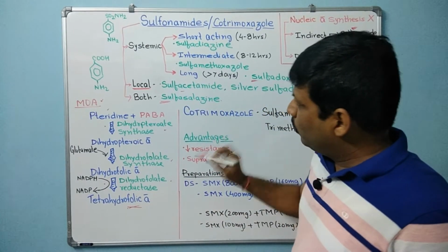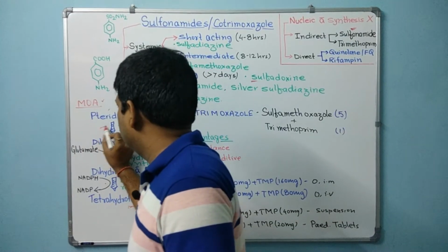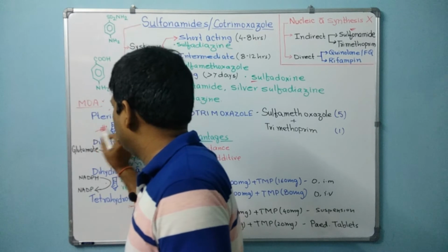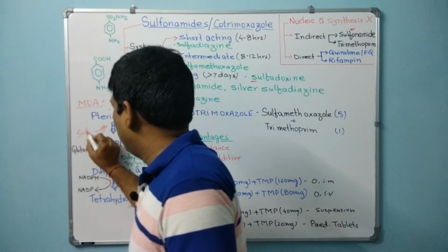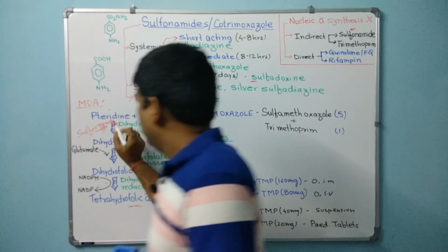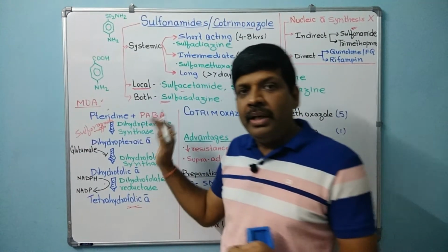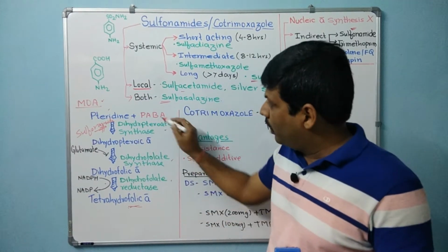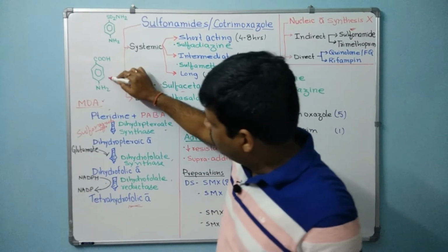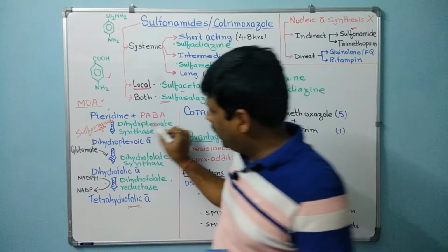So where do the sulfonamides act? Sulfonamide acts over here. So sulfonamides basically are PABA derivatives, or they are the structural analog of PABA. You can see this is the structure of PABA. So the structure is mostly the same.